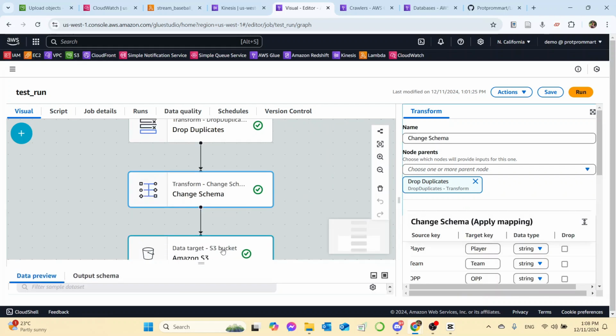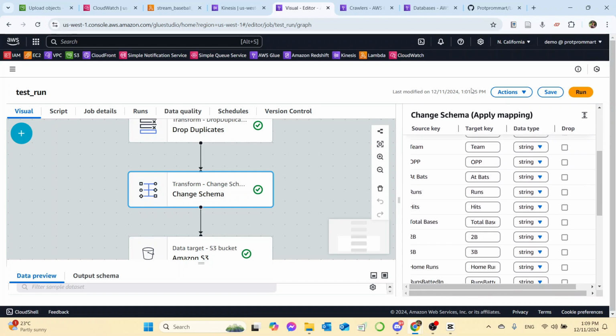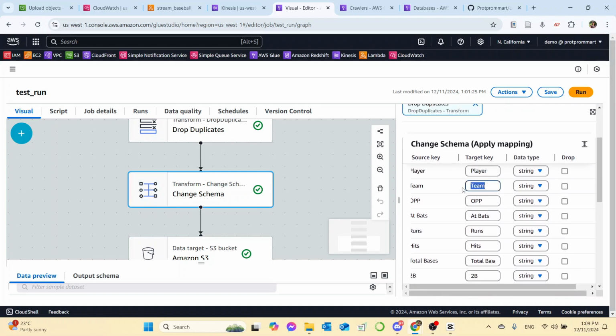And then we want to change the schema, where we are going to change from team to date.